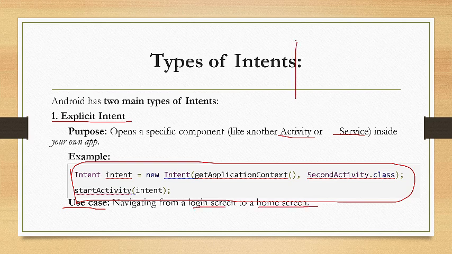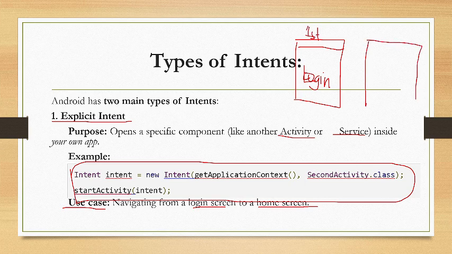For example, this is your first screen, say login. This is the screen, the first screen. Now, if you want to go to the home screen of your application, we use the explicit intent. Ma-open yung home screen. So this is your second activity. That's the purpose of the explicit intent.